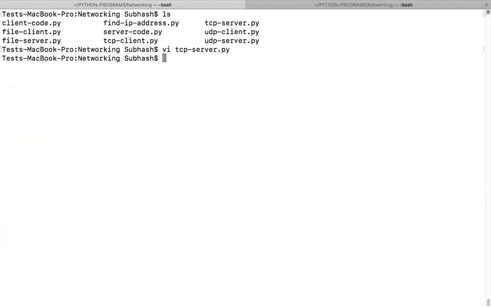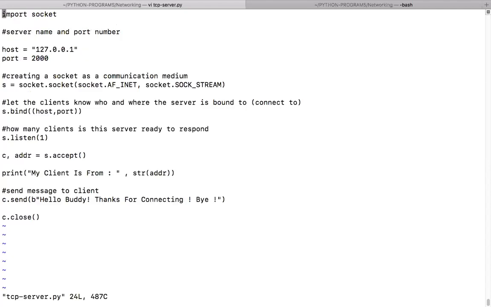Shall I run this code now? Guys, shall I run this code? Any doubt here? Can I run this code, guys?